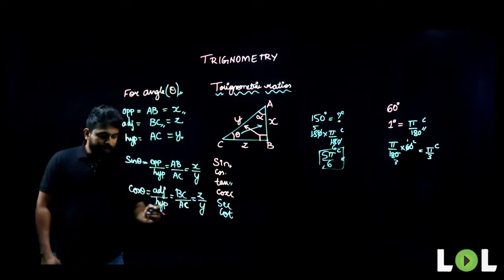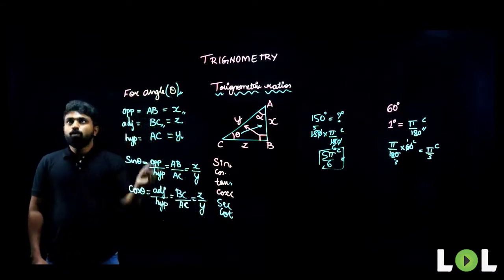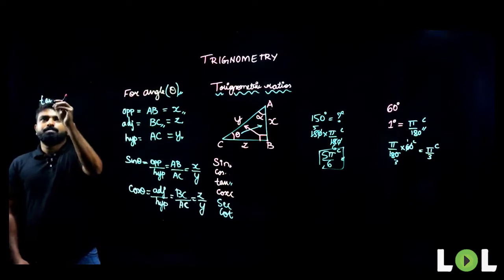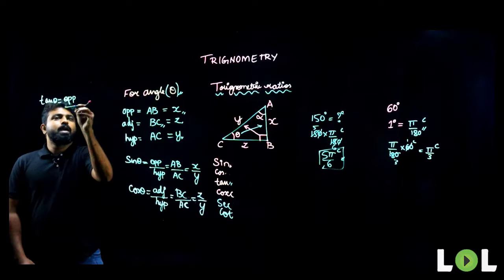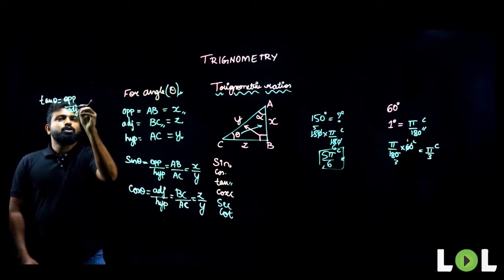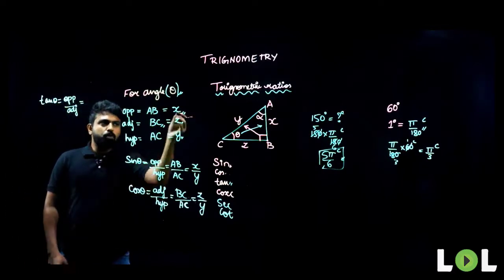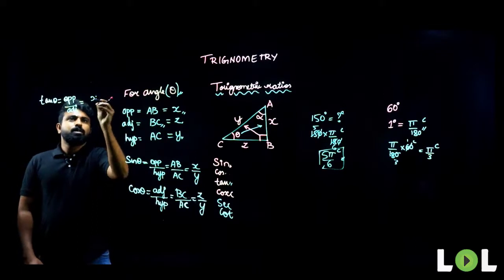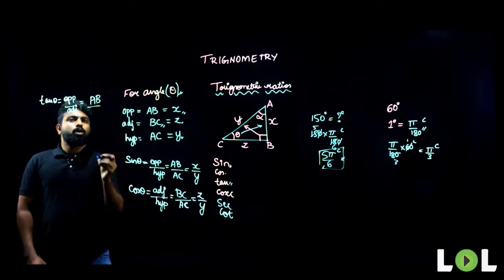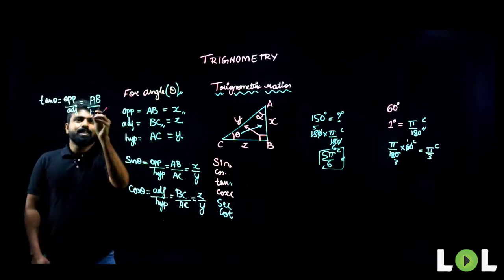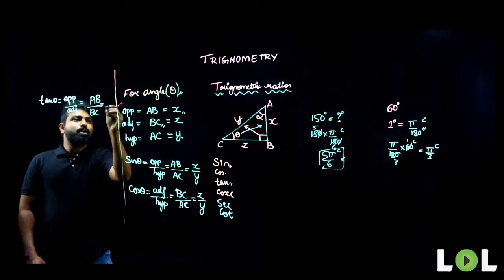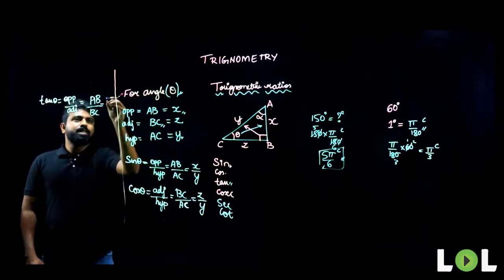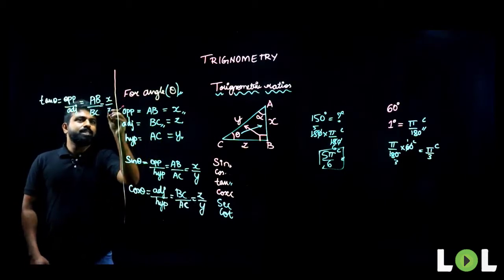Now look at this, people. What is tan theta equivalent to? Tan theta is nothing but opposite by adjacent. So which is the opposite side here? Opposite side is X, or I can write it as AB. What is my adjacent side here? Adjacent side is BC. So what is the value of AB by BC? AB is X by BC is Z.